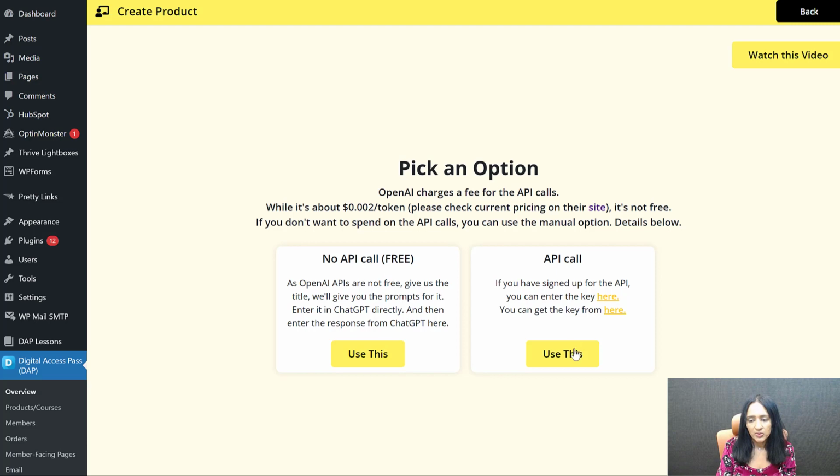And as far as this one, you need to have an OpenAI account to do this, and you'll need a paid account. You'll need to purchase credits to be able to do this. It's not expensive, but it's not free either. If you don't want to spend on the OpenAI API calls, then you don't have to. But this one will completely automate it, which means you don't have to copy paste the prompt.